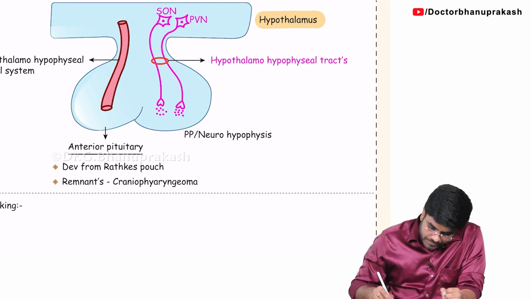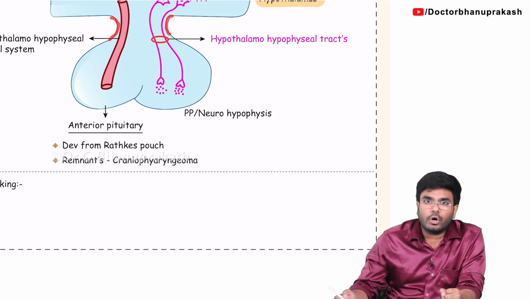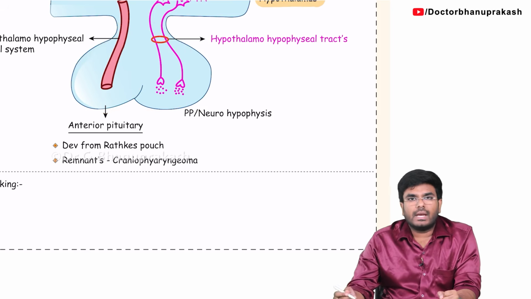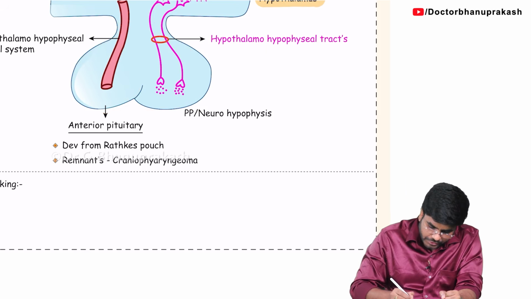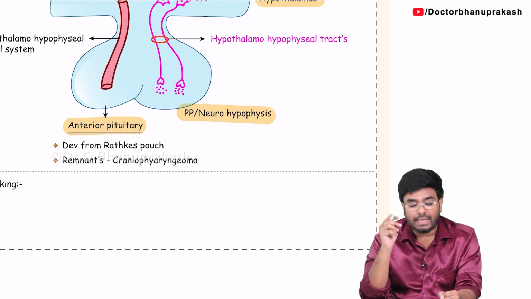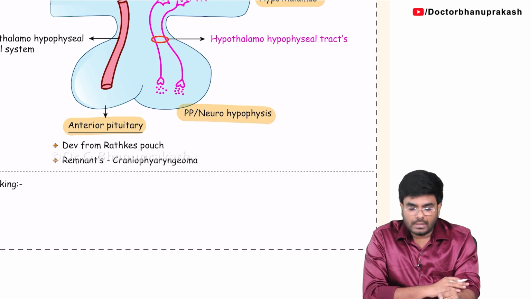Now see the hypothalamus. With the help of this pituitary stalk, it is connected to which gland? The pituitary gland. In the pituitary gland there are mainly two lobes, anterior pituitary and posterior pituitary. The anterior pituitary is also called the adenohypophysis, and the posterior pituitary is also called the neurohypophysis. What is the difference between anterior and posterior pituitary?